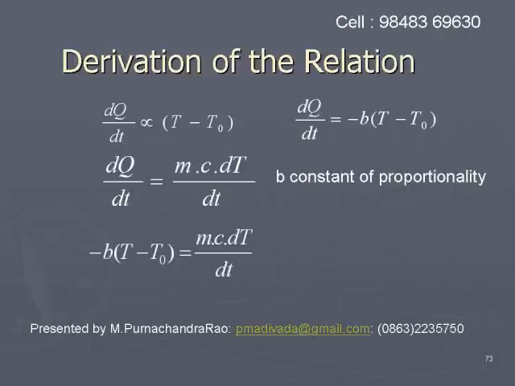Therefore, minus b into T minus T0 equals m c dT by dt, or dT by dt equals minus b by m c into T minus T0. b is a constant, m is a constant for a given body, and c is a constant for a given material. Hence dT by dt is proportional to T minus T0, or replacing b by m c with a constant, we get dT by dt equals minus some constant into T minus T0. This is Newton's law of cooling.